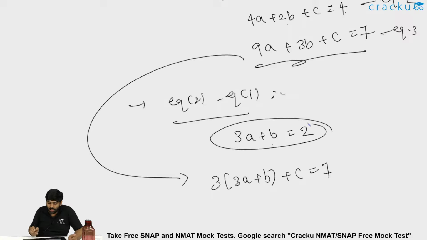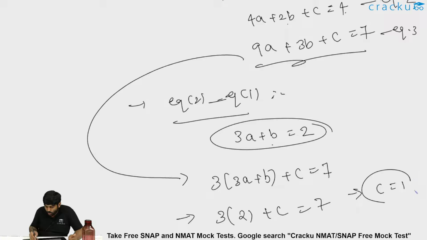But I already figured out by subtracting equation 1 from equation 2 that 3a plus b value is 2. So 3 into 2 plus c is equal to 7. This implies c is equal to 1, because 6 plus c is equal to 7, c is equal to 1. Now we know c is equal to 1.